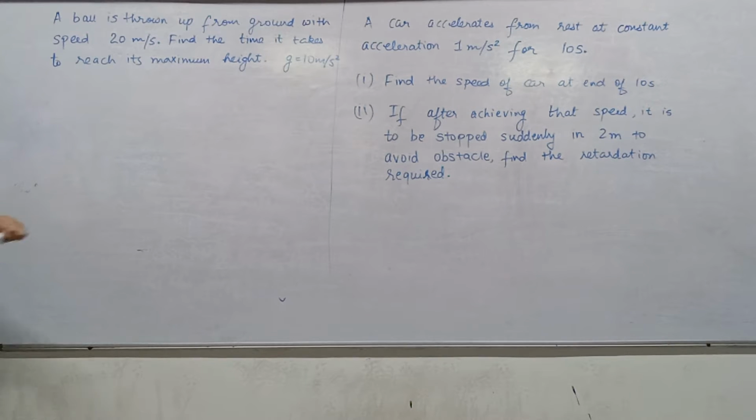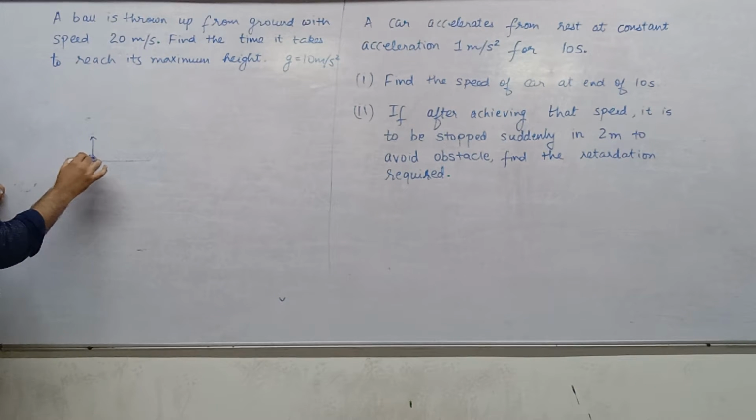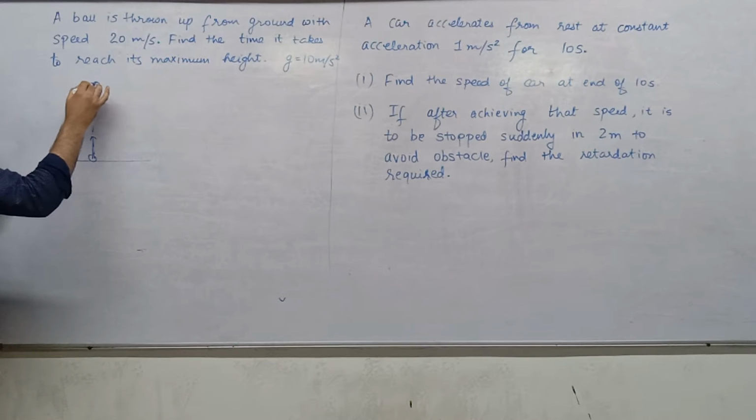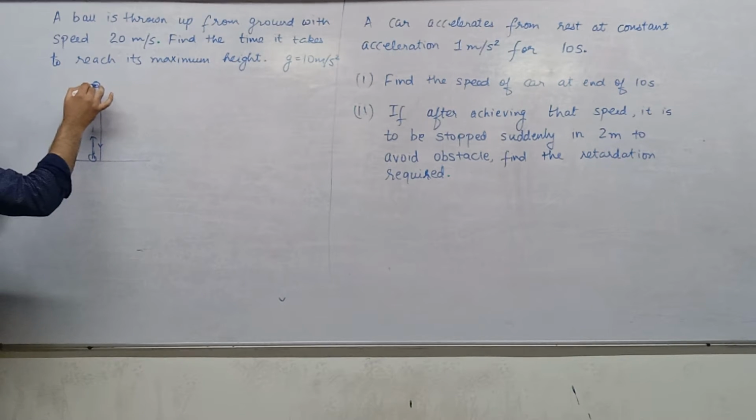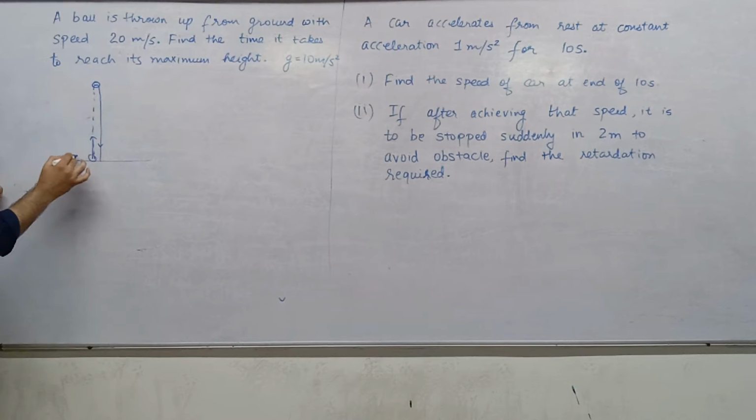Did you draw the diagram for this one? Yes. So, given that we're throwing a ball up from the ground, with how much speed? 20 meters per second. Then it will go to its maximum height and then fall down. We have to find out how much time it takes to reach this point. Let's call the initial point A and this point B.